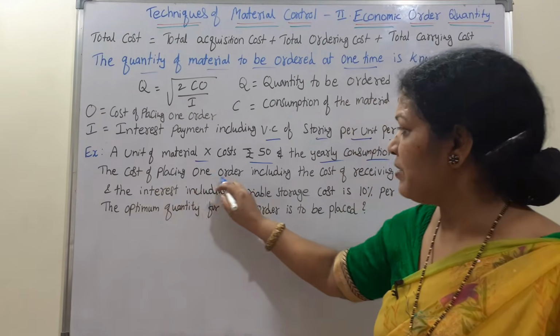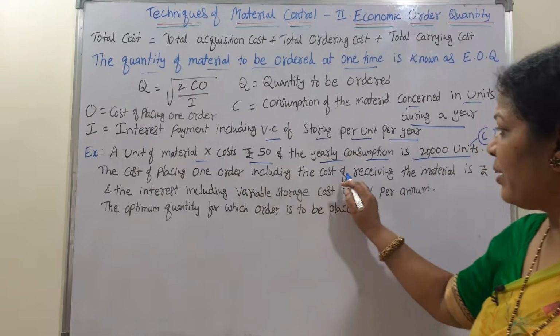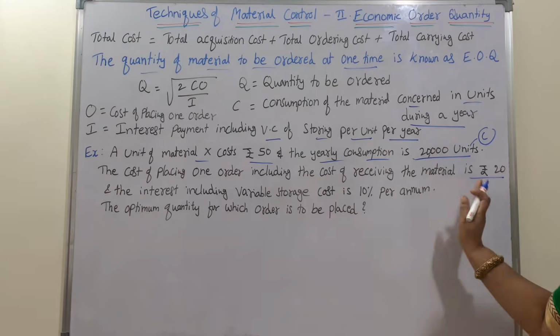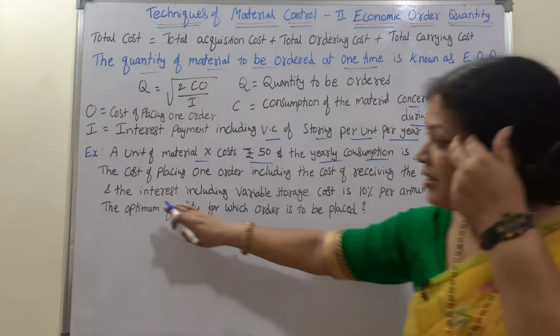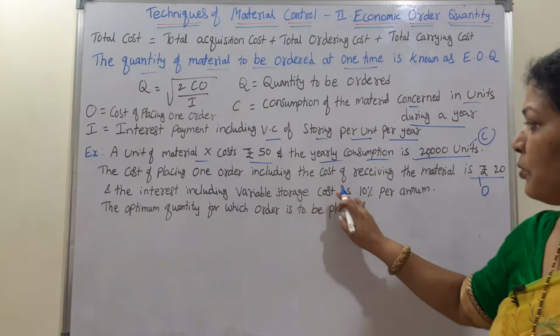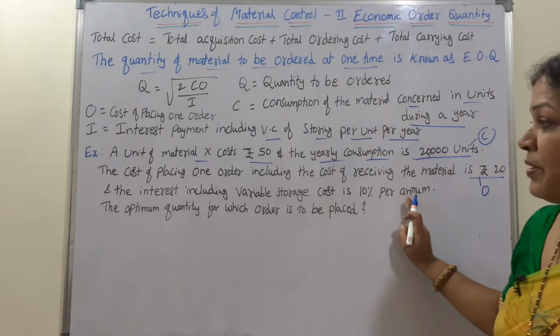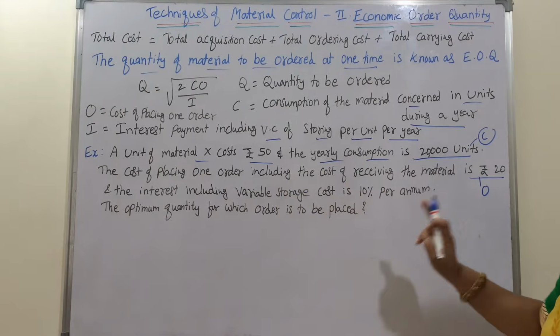The cost of placing one order, including the cost of receiving the material, is 20. This is nothing but O, ordering cost. And the interest including variable storage cost is 10% per annum.